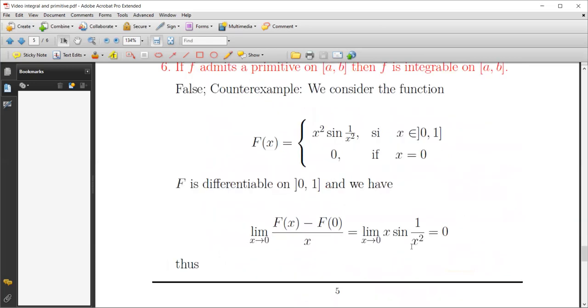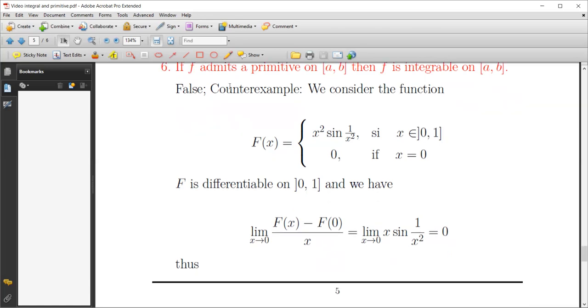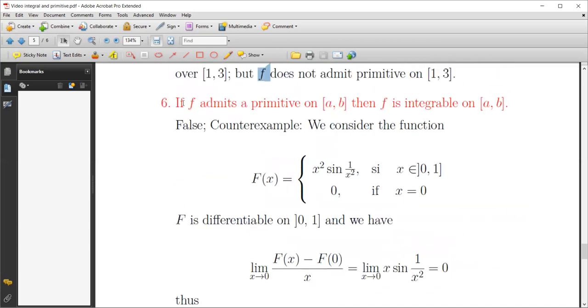The last statement: if a function f, which is defined on a closed interval [a, b], admits a primitive, then f is integrable on [a, b]. Unfortunately, this is not true either. We can find a function f which admits a primitive on an interval, but the function f is not integrable on this closed and bounded interval.